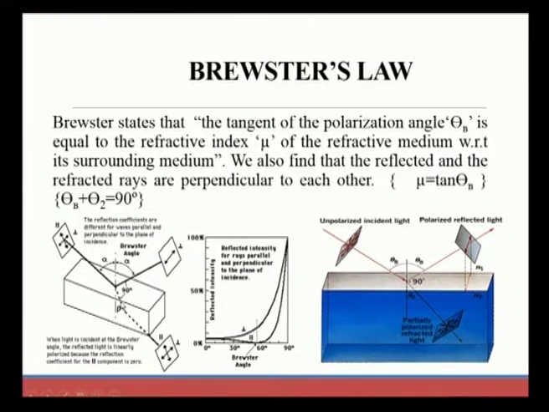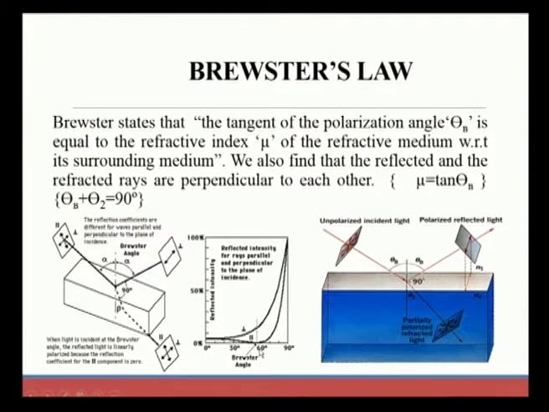This is the refracted wave and this is the reflected wave, which is at an angle of 90 degrees. Here we can also say that for the plane it is perpendicular: the polarized light that we got from the reflected wave is perpendicular to the plane, and the refracted wave again contains both perpendicular and parallel components to the plane.